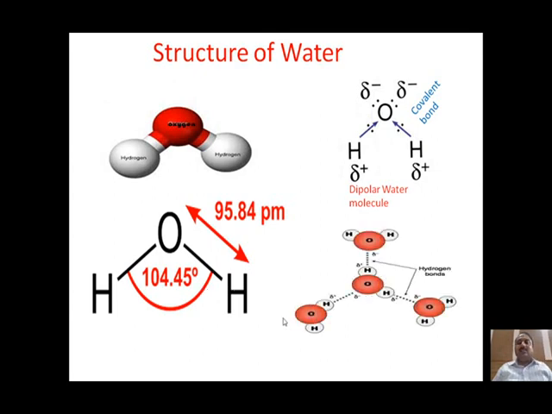This partial distribution of charges on the water molecule is responsible for the formation of intermolecular hydrogen bonding between water molecules. The water molecule has a charge structure with both positive and negative charges. The positively charged hydrogen is attracted towards the negatively charged oxygen of another water molecule, forming a force of attraction called a hydrogen bond.